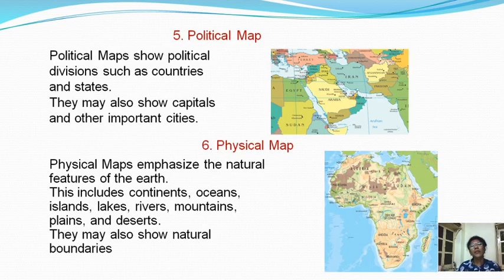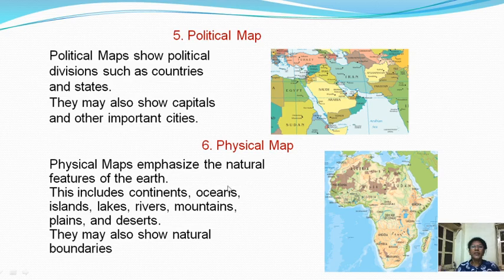Next type is political maps. Political maps show political divisions such as countries and states. They may also show capitals and other important cities. Now this map is known as a political map. With the help of these maps we are getting an idea about different countries. Basically in this map we can see Pakistan, some part of India, Afghanistan, Iran, Iraq. Immediately we can recognize with the help of political maps which country is located where. So we are getting ideas about that.